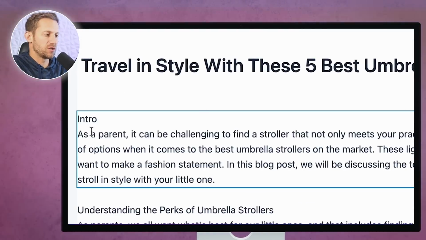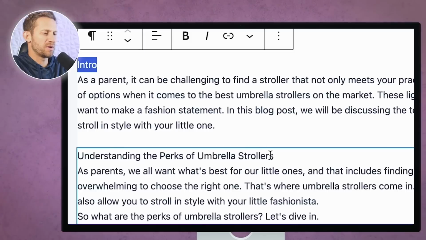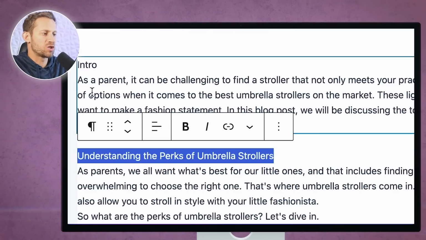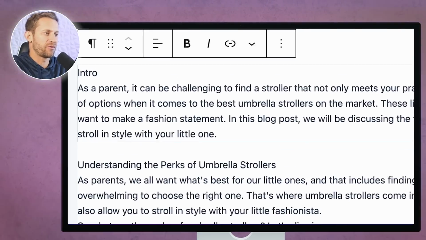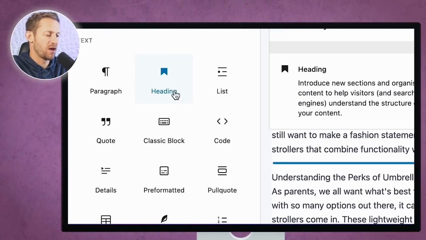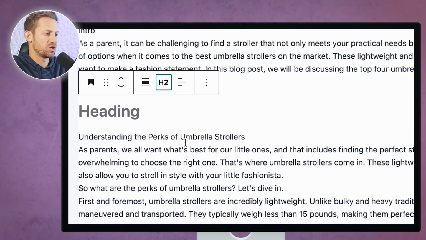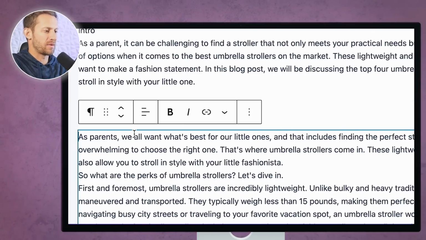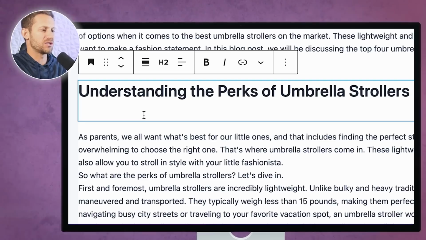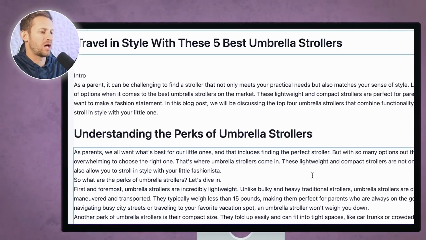Now what I typically do is, you can see it's got a heading for each one of these, but it's not really formatted correctly. So I'm going to go in and add that heading for each one of these. I'm just going to click plus right here, click heading, and click on H2. And you can see now it's got a spot for a heading. I'm going to take this out of that and insert it into my heading right there. Now it looks a lot better.